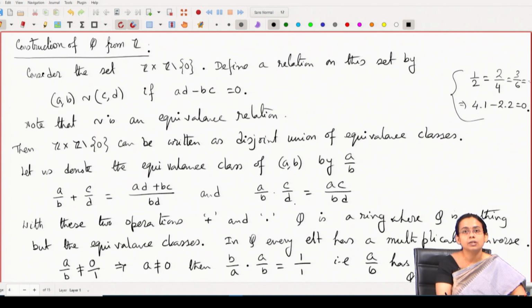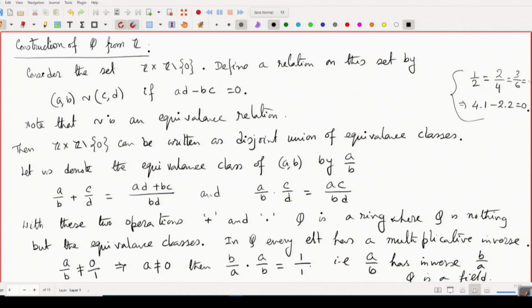The additive identity is the equivalence class corresponding to 0 by 1, and the multiplicative identity is the equivalence class corresponding to 1 by 1. With all these things we have seen that Q is forming a field.